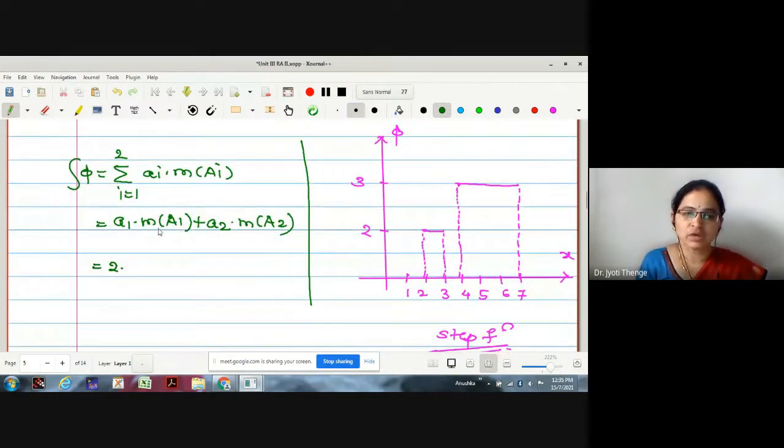a1 is 2. And what is the measure of a1? What is a1? This is the closed interval 2 to 3. a2, sorry, I have to write 3, no? 3 into the measure of 4 to 7.